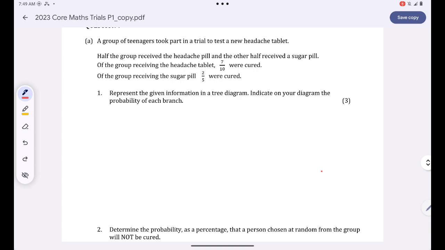Of the group receiving the headache tablet, only 7 over 10 were cured, and of the group receiving the sugar pill, 2 over 5 were cured. Represent the given information in a tree diagram. Indicate on your diagram the probability of each branch.